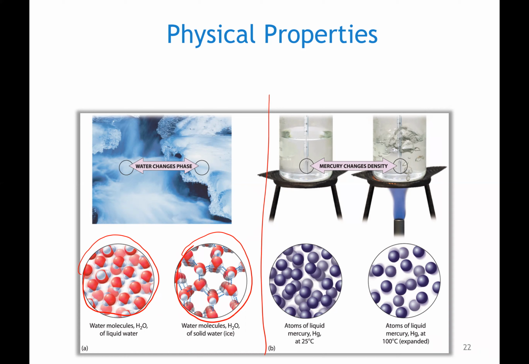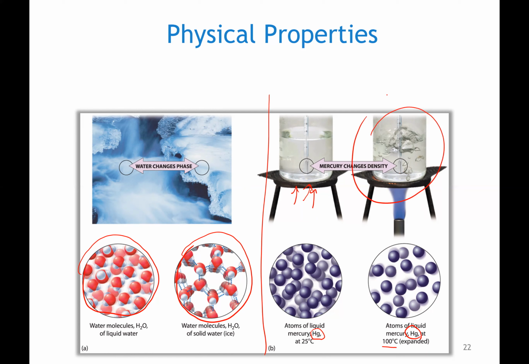And the one on the right-hand side is showing us an image of atoms of liquid mercury versus liquid mercury when the temperature is 100 degrees. What's happening is, as it's being heated up, those atoms of mercury are moving a lot faster, right? So as they're moving a lot faster at a higher temperature, they're occupying a larger volume.